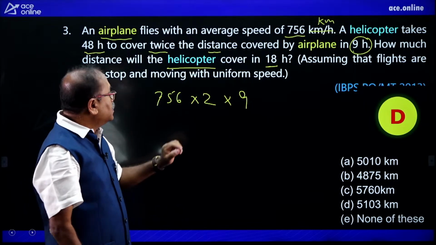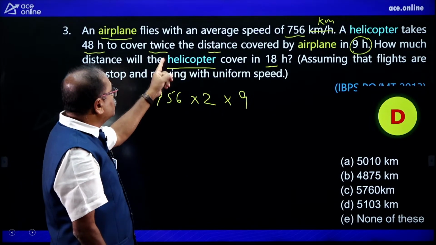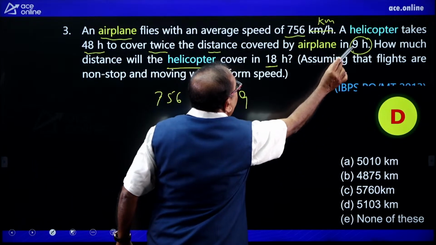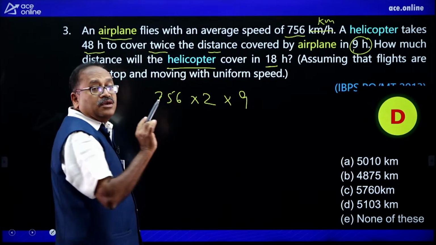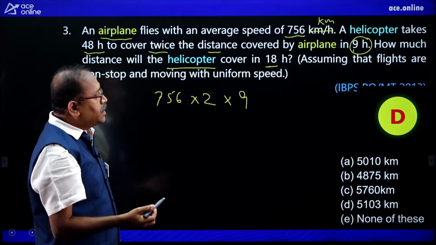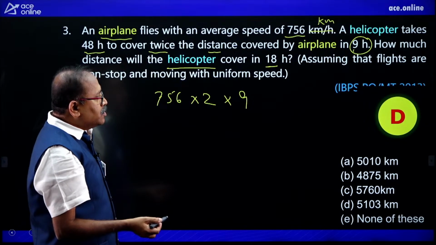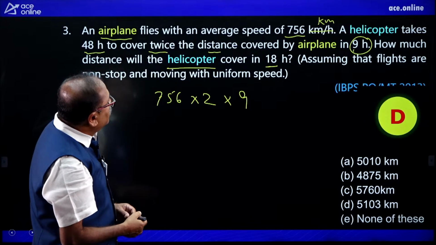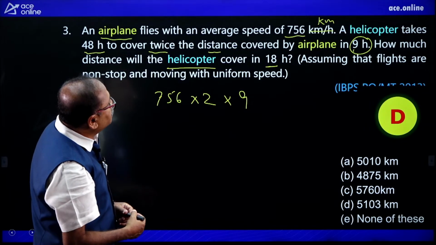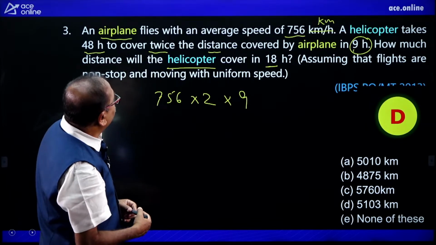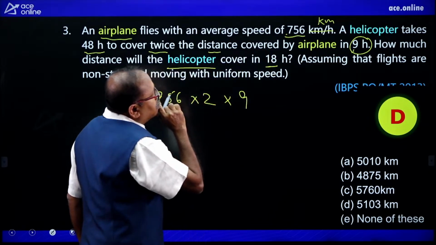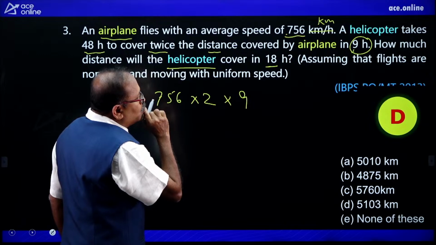756 is the distance, and the helicopter covers twice the distance, and whatever distance the aeroplane covers in 9 hours. So that is into 9. I think it should be kilometer per hour, right? Okay. And what is the next one? The speed of the helicopter. How do I get the speed of the helicopter? So this distance by time. So that comes 9, 8 is 72.